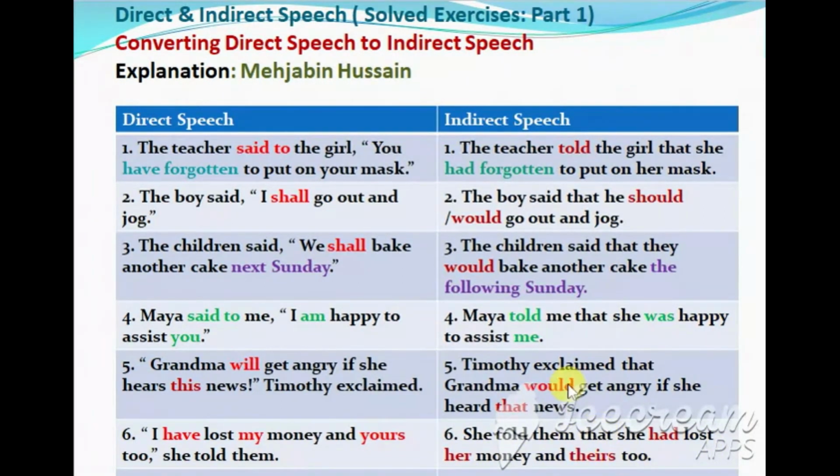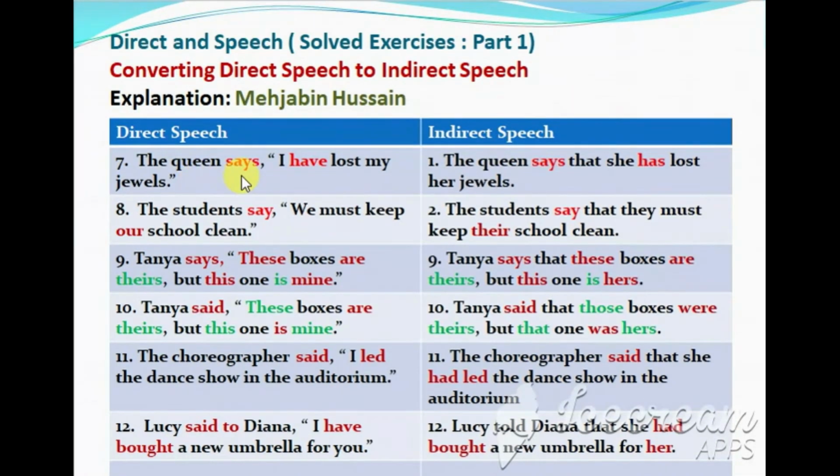Now we have some more examples. I'll show you those. The queen says, "I have lost my jewels." How will you change it to indirect speech? It's very simple. The queen says that. Again you are using the conjunction that, and with that the comma and the inverted commas all get removed. The queen says that she has lost her jewels. The queen is talking about herself.